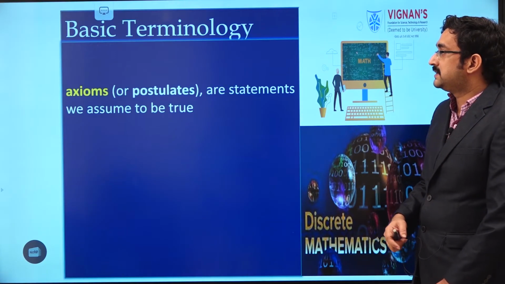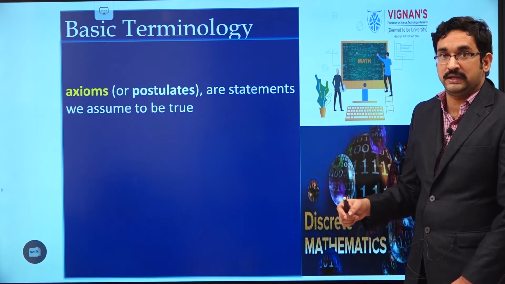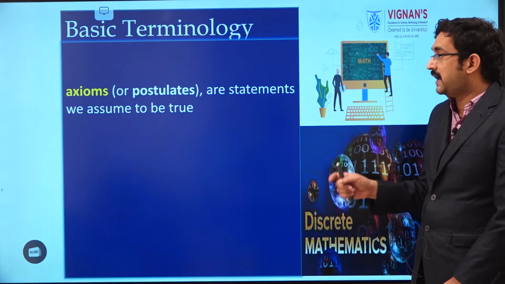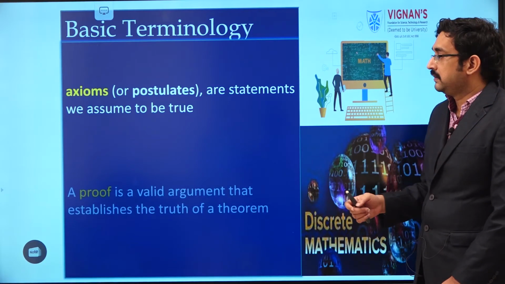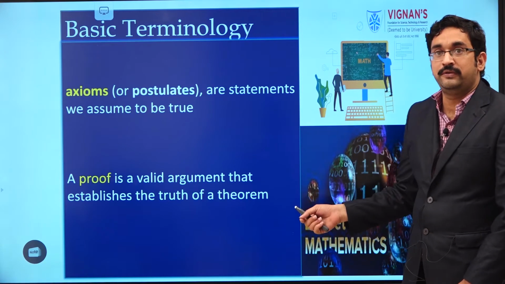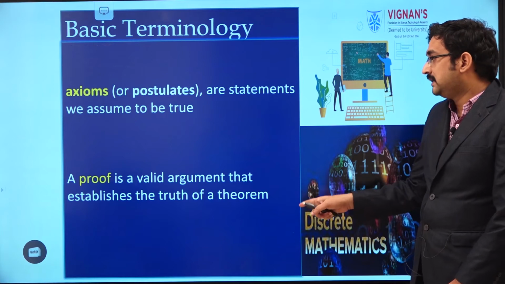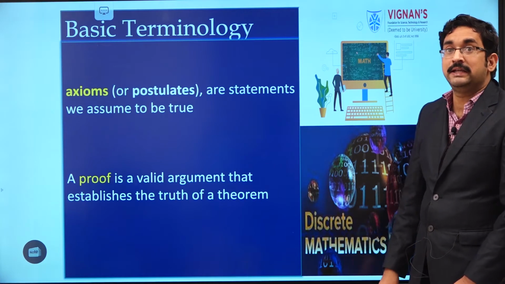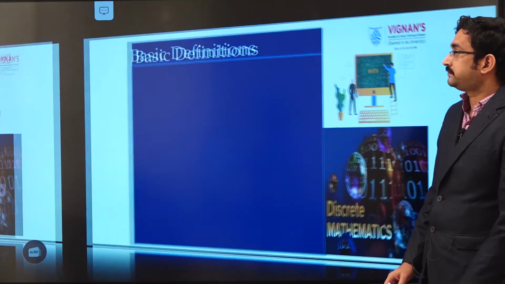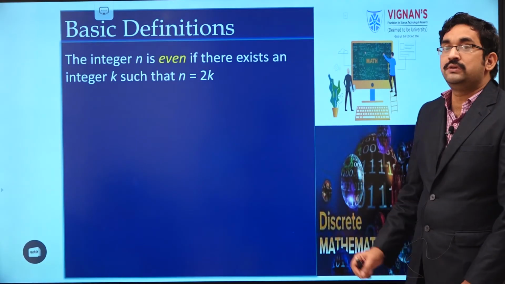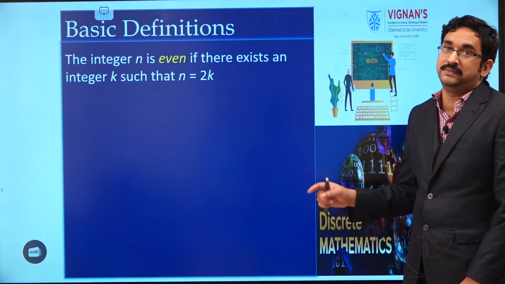Next, we should discuss axiom, which is also called a postulate. We can define an axiom as the statements that are assumed to be true. Next, we discuss proof. What is a proof? We can define a proof as a valid argument that establishes the truth of the statement. Along with this, we should know some basic definitions which are helpful in proving some theorems.